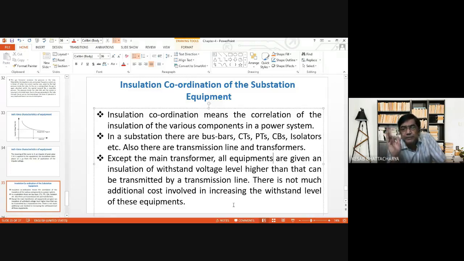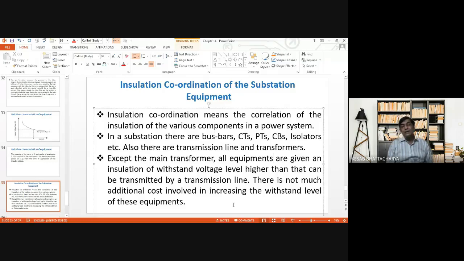equipment. But other equipments are not provided with individual protective equipment. For example, the main transformer is normally provided with lightning arresters. But for transmission lines, current transformers, potential transformers, etc., dedicated lightning arresters are not used in the system.